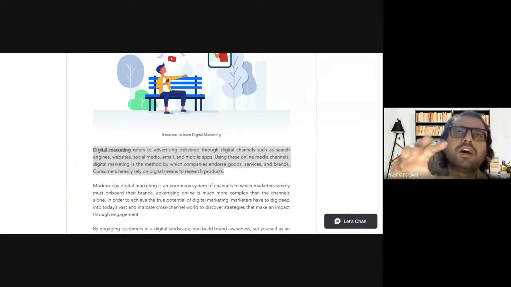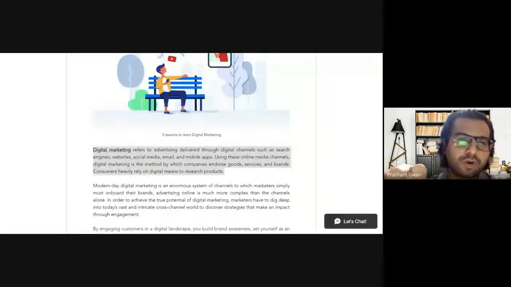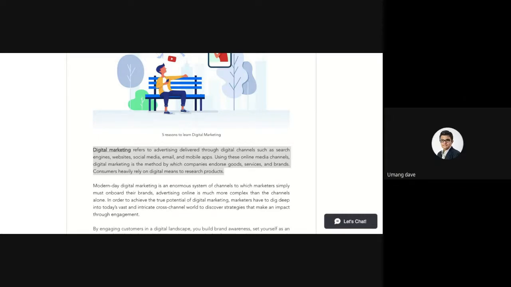So Umang, that's how we will do the on-page SEO on Wix.com, and that was a blog written by one of our students, and I did the on-page SEO of that blog, made some minor changes on that blog, and I have published that. So now you can write a blog and you can do the on-page SEO of your blog, right? Yes, sir. I also sent my blog today.